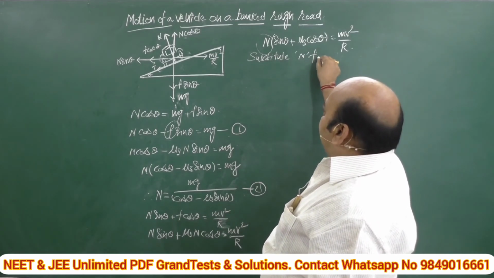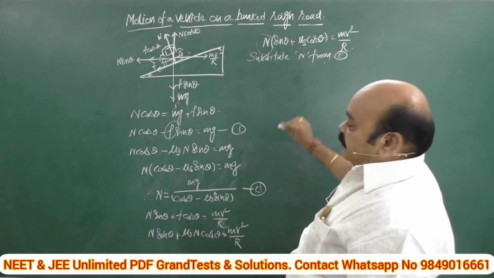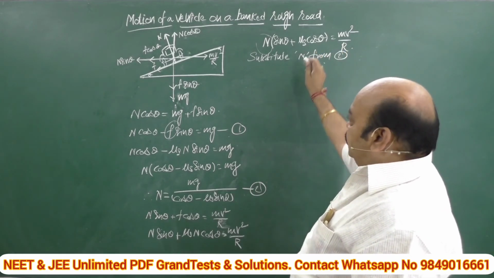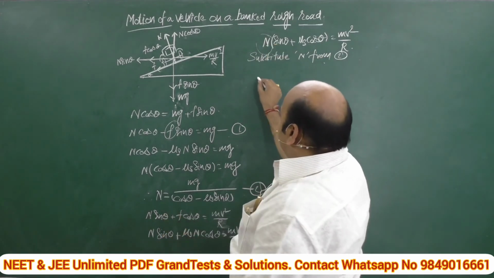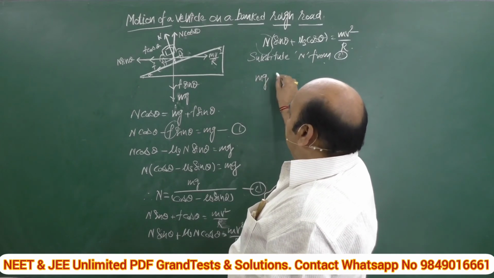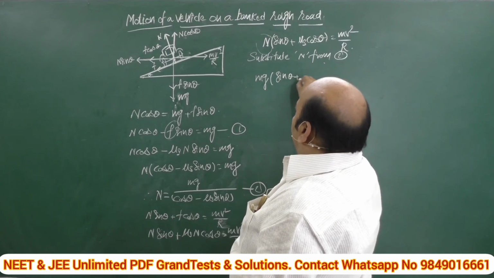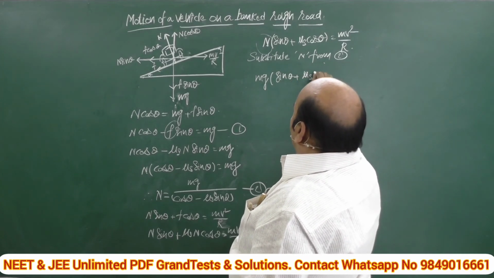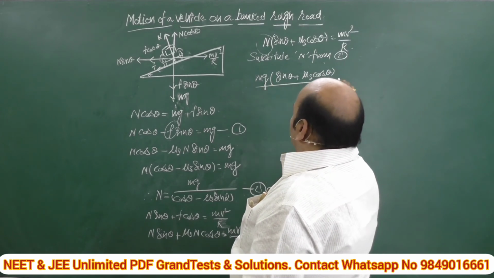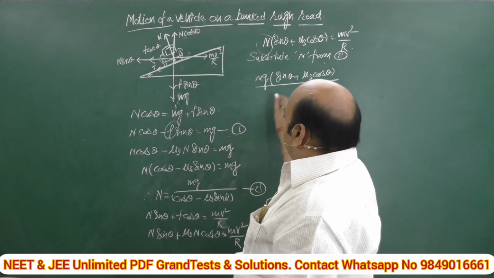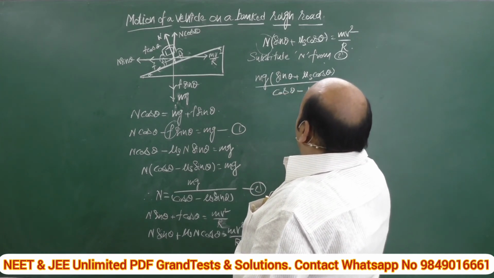Here the value of N is given as mg divided by cos theta minus mu s sin theta.